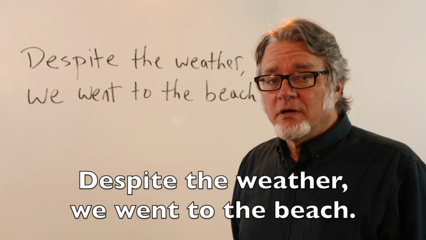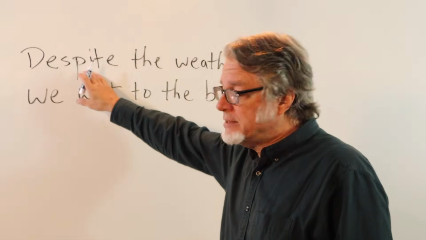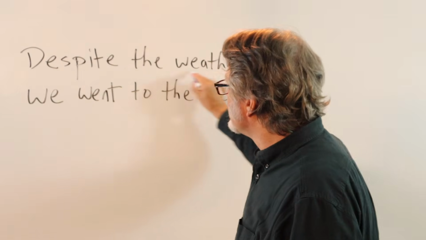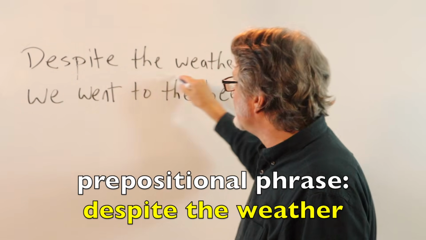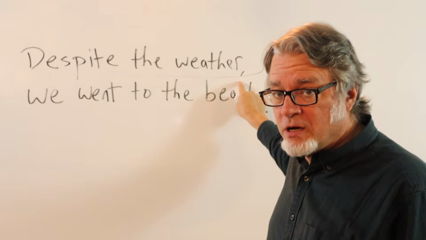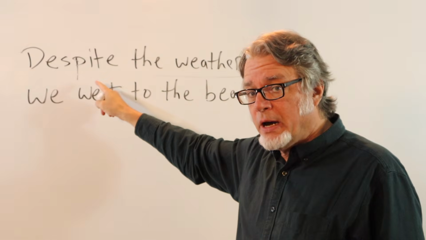Despite the weather, we went to the beach. Here's the preposition despite, and then here is a noun. All of this is a prepositional phrase, and it's a good idea to put a comma right here when you are writing and using despite.